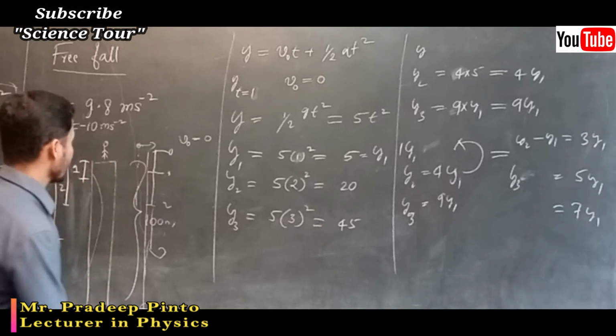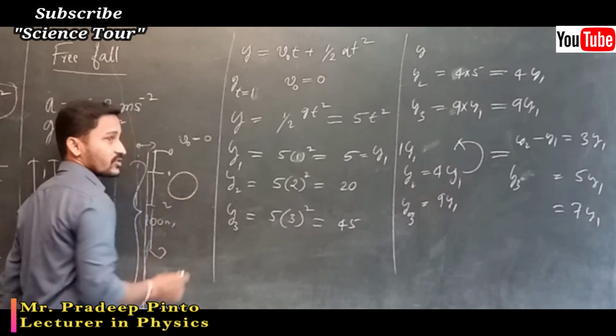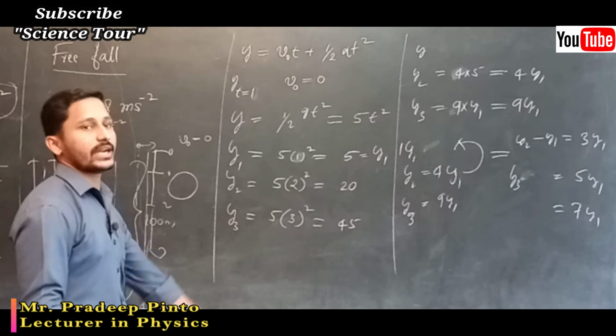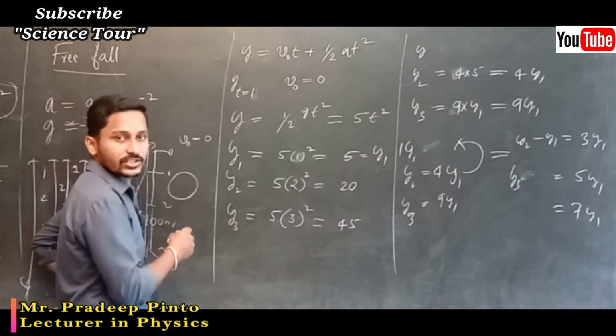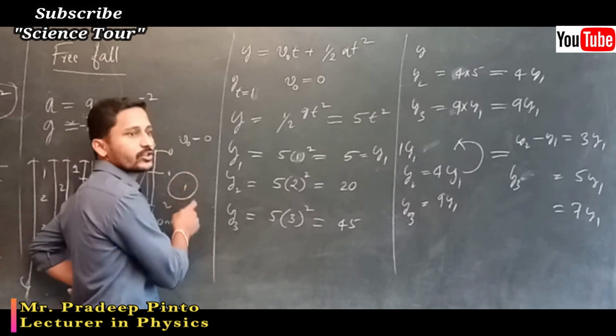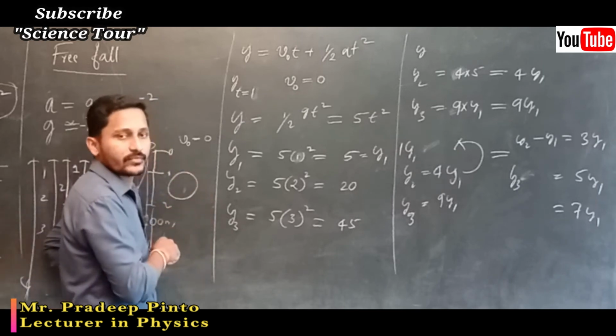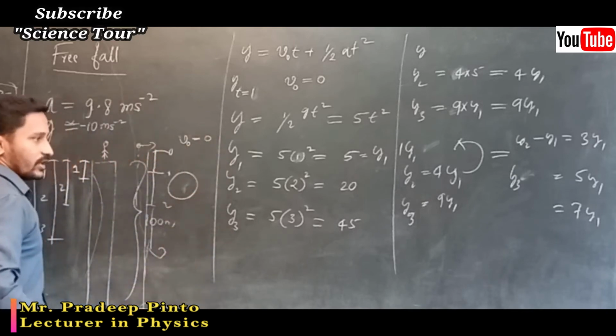Second means that, in a stop clock, when it starts. Okay, so I want to tell you what the first second and n second mean. You are going to start the clock, right? 1 second, 2 seconds, 3 seconds, 4 seconds, 5 seconds, you are going to stop. So these are the 5 seconds, in total you have calculated.